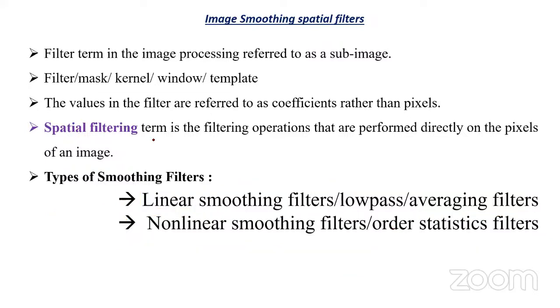Similarly, we will see how to apply linear filters or the average filter, that is called the mean filter, to reduce the noise. Here we have the concept of spatial filtering, and I will explain the spatial filtering process and the convolution process later. But here we have one terminology: filter, mask, kernel, window, template. What does it mean? Basically the kernel mask is nothing but a small image that we have to apply to the given input image for noise reduction.